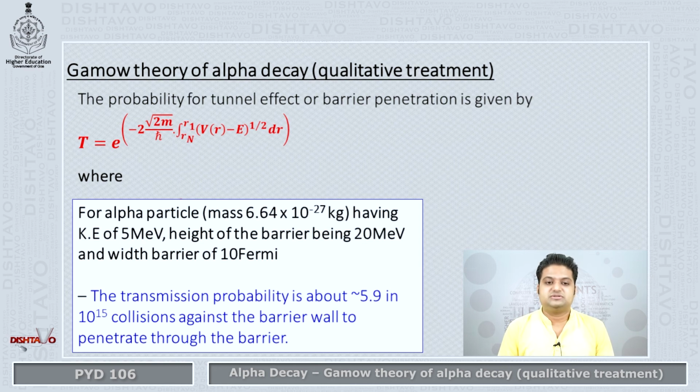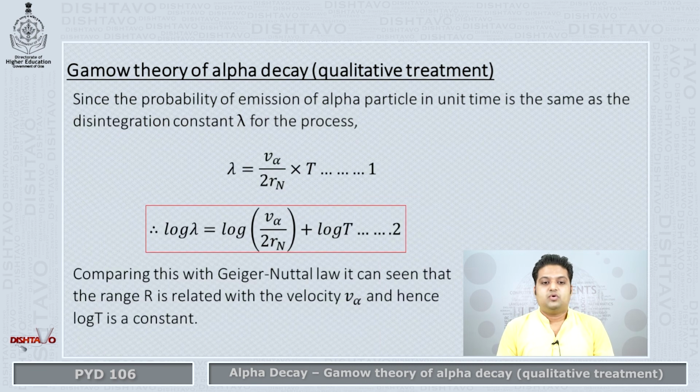Amazing, right? So this tunneling effect that we talk about, the probability of the tunnel effect taking place, is only 6 out of 10 raised to 15 total attempts that it would make in its lifetime, right?